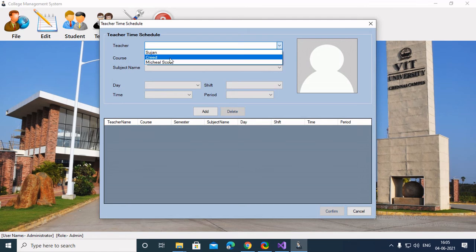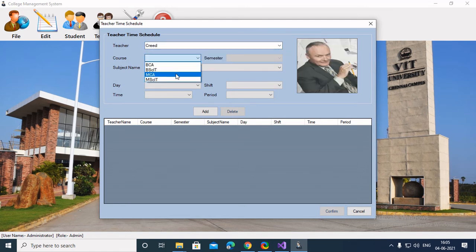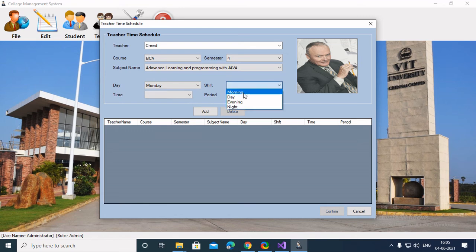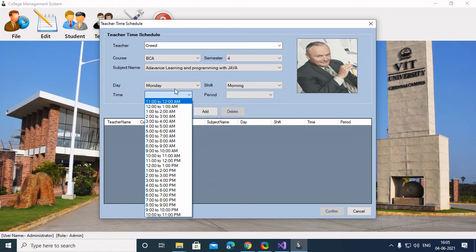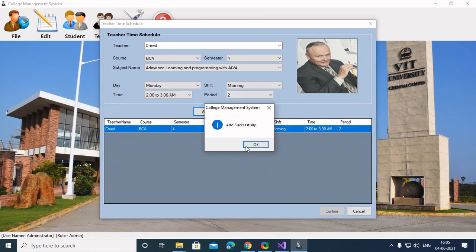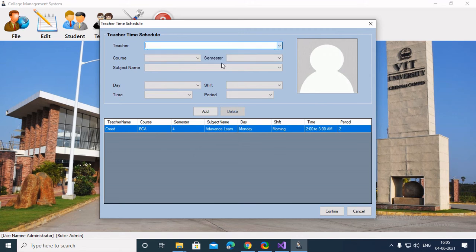So now, as you can see, if I select Creed as semester, the subjects of that course are visible. So basically, suppose Creed teaches Java. He teaches on Monday. His shift is morning. Timing, suppose, is from 2 to 3 p.m. And how many periods would it take? Suppose 2 periods. We have half an hour for each period. So added successfully. Now let's add for another teacher.